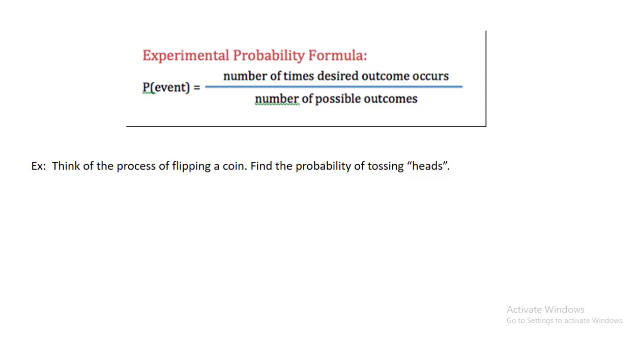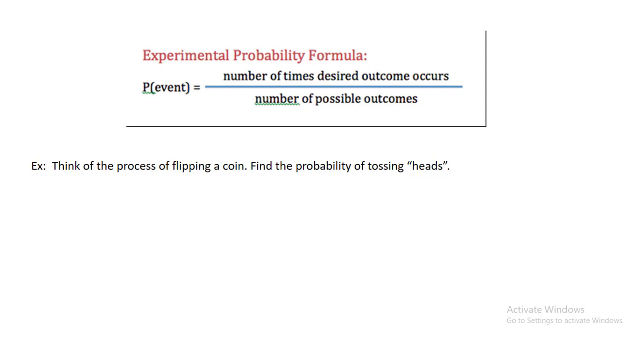When you are looking for the probability of an event, we will write it as P, and then in parentheses, we will write the event that is favorable, the event that we are measuring the probability of. It is the number of times the desired outcome occurs over the number of possible outcomes. We could also say that it is the number of favorable outcomes divided by the number of possible outcomes.